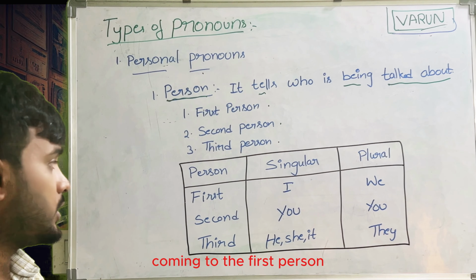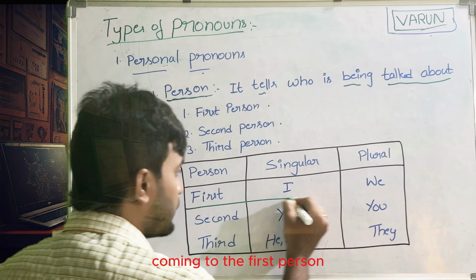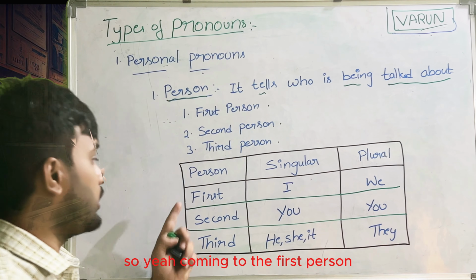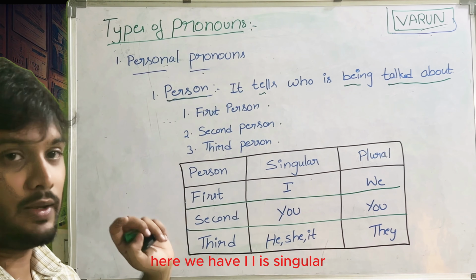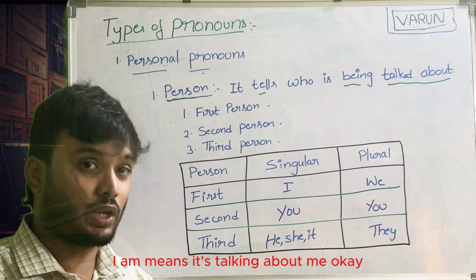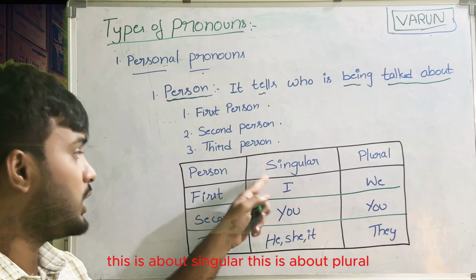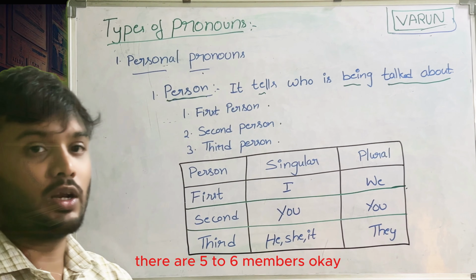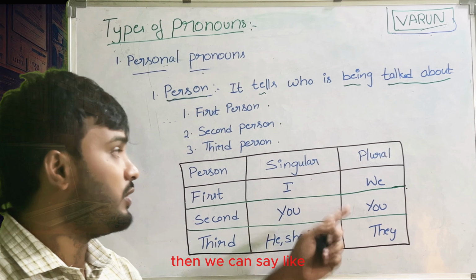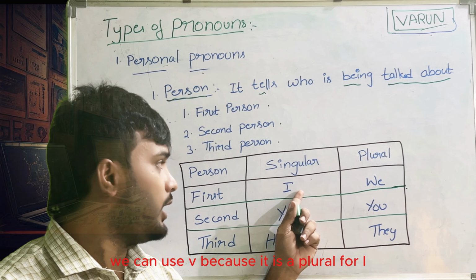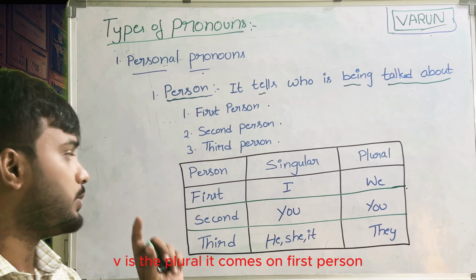Coming to the first person, here we have I. I is singular. It is talking about me. Okay, it is about singular. We is plural. Suppose there are 5 to 6 members, then we can use we because it is plural. For I, we use we as the plural. It comes under first person.